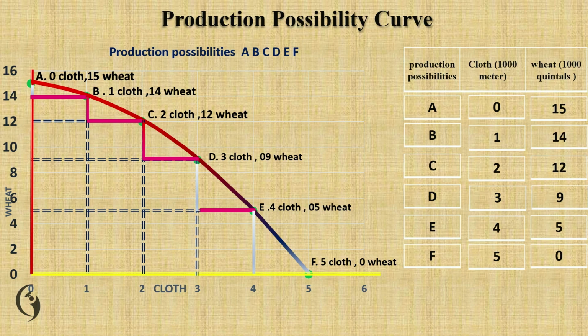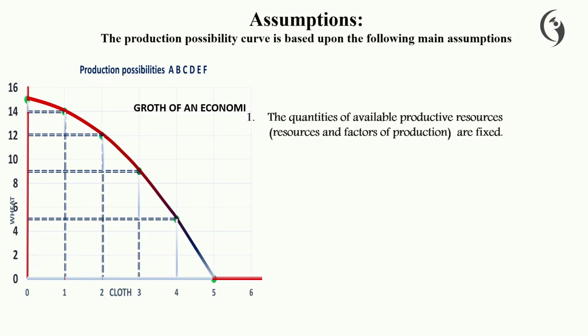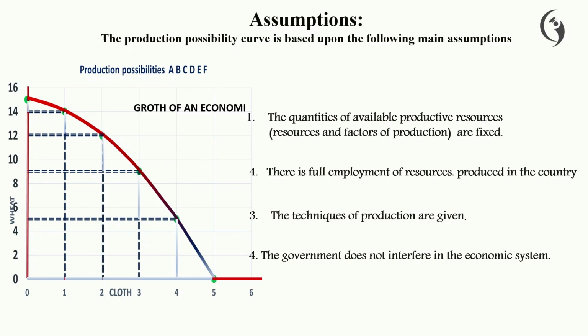Assumptions of production possibilities: the quantities of available production resources are fixed. There is full employment of resources in the country. The techniques of production are given. The government does not interfere in an economy. If any economy faces growth, the production possibility frontier will shift upward. Thank you.